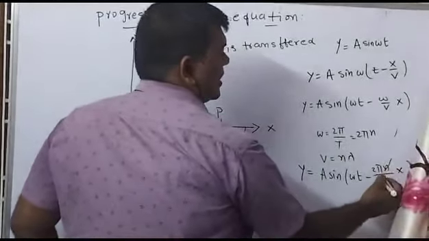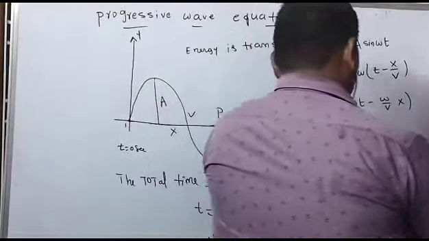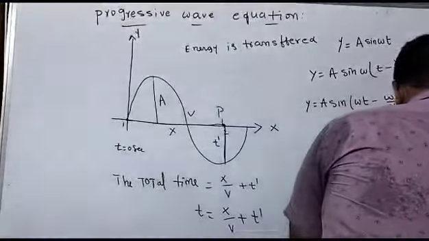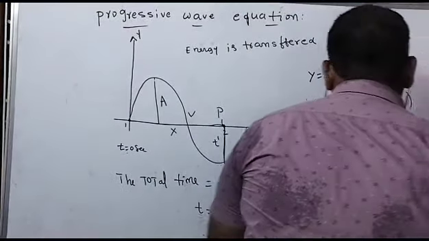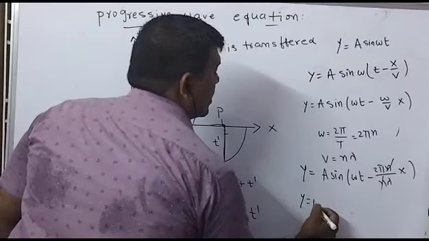Therefore n and n get cancelled. Now y is equal to a sin